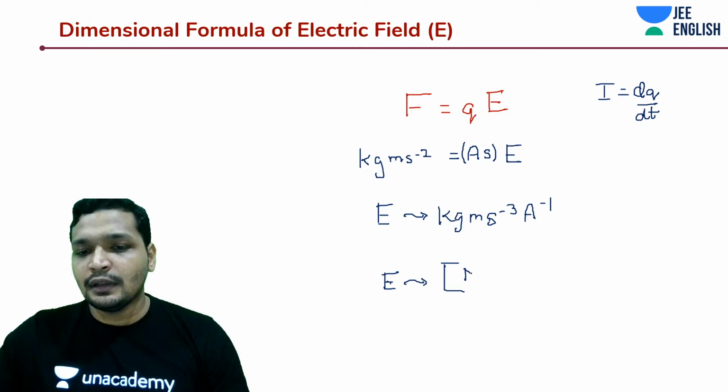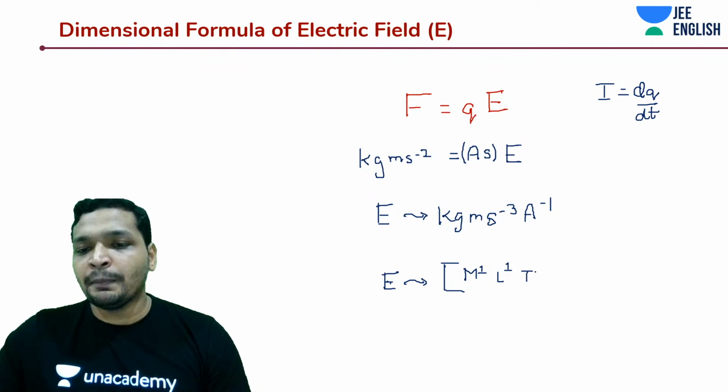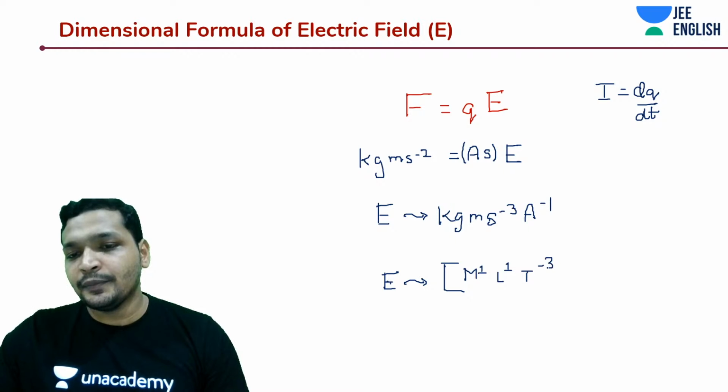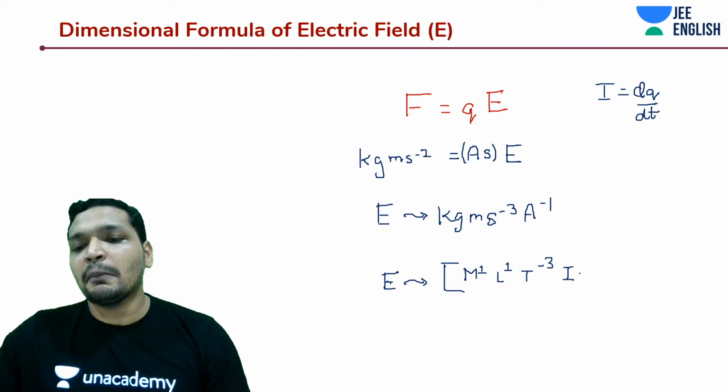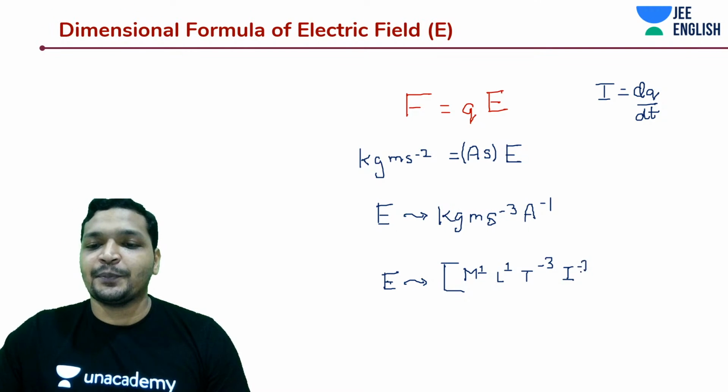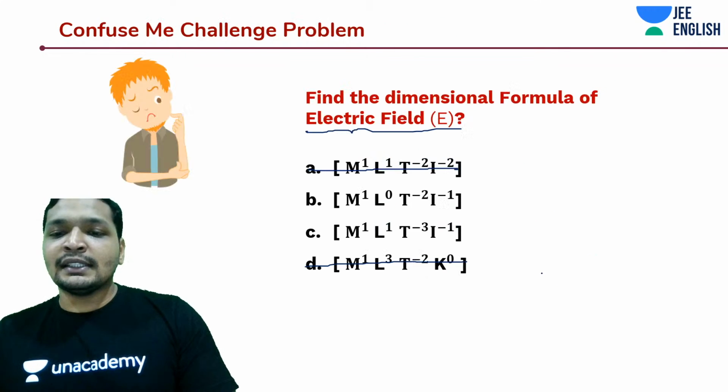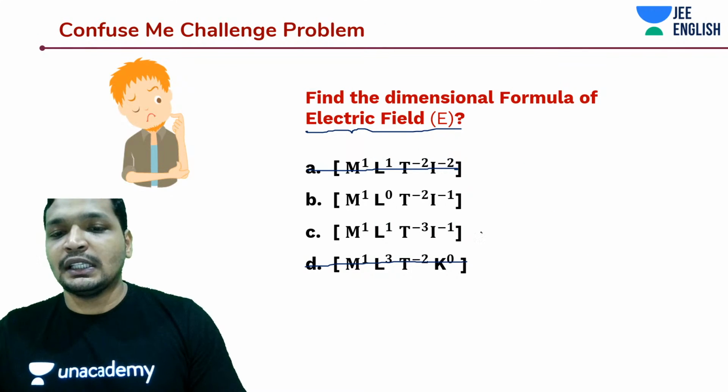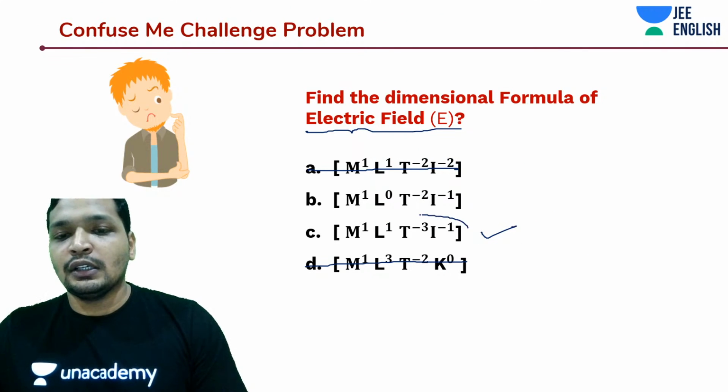M to the power 1, L to the power also 1, T to the power minus 3 and I to the power minus 1. All right, that is it. So that is it, students. So it should be option C.